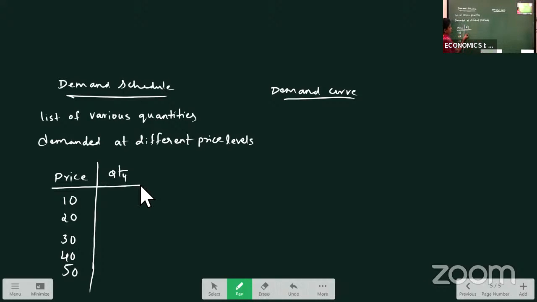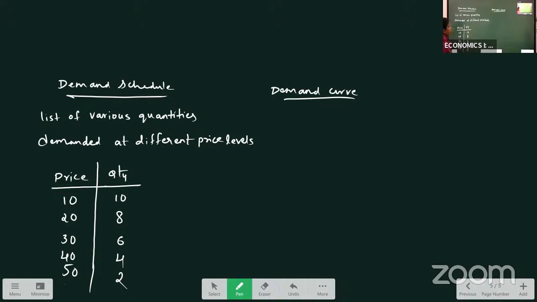Okay, if 10 rupees is there, I will take 10 apples. If 20 rupees, I may take only 8 apples. If 30 rupees, I will take 6 apples. 40 rupees, I will take 4 apples. 50 rupees, I will take only 2 apples. Because price is very high now. When price is more, I will take less quantity. When price is less, I will take more quantity. Right? So this is the demand schedule.